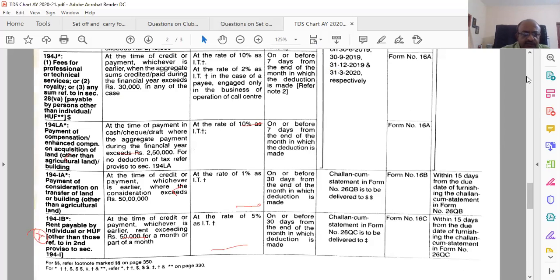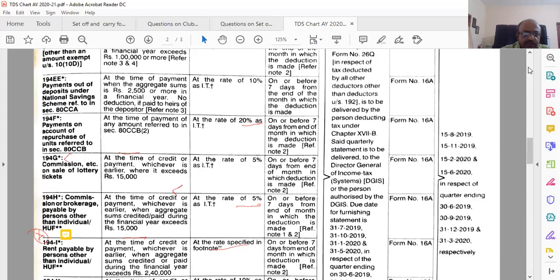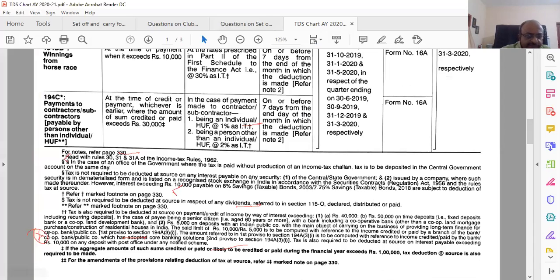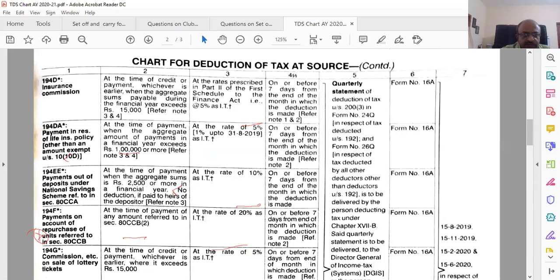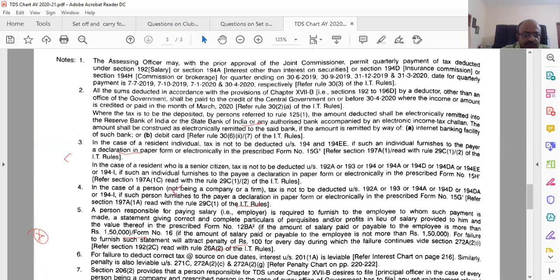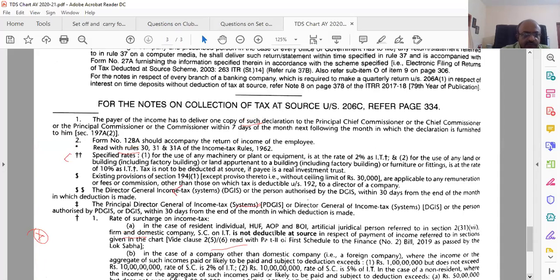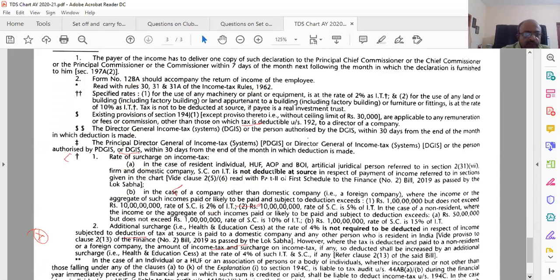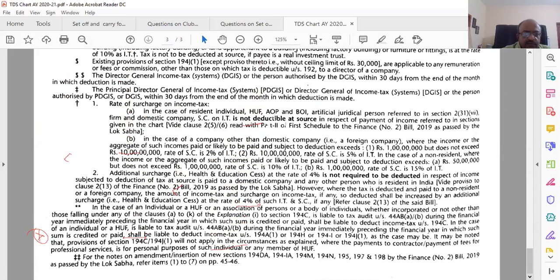Where is the star? In the previous page, star is there. See, refer star marking page 330. I don't know whether page 330 is there. Let me see. Yes. Can you read this star, Maria? In case of an individual or HUF? In case, okay, I'll read it.